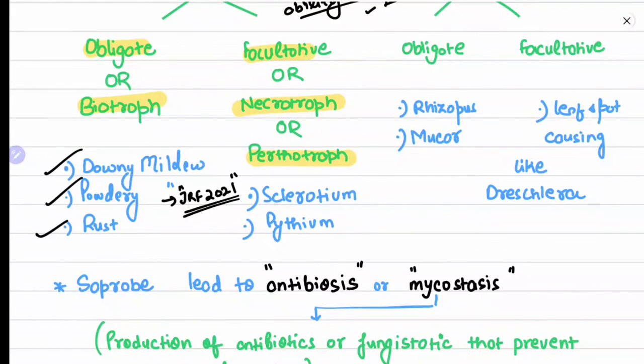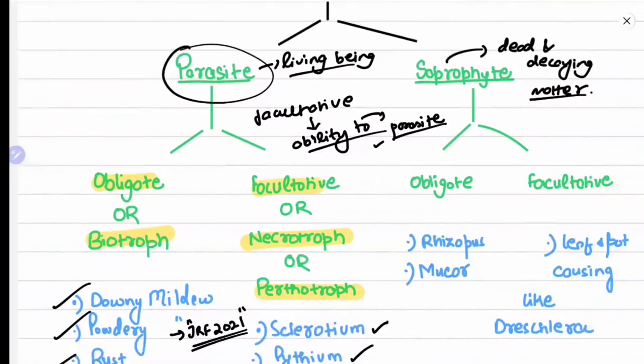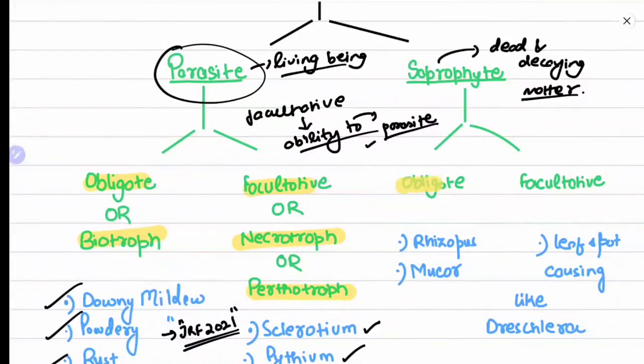For facultative parasites, you will see Sclerotium and Pythium. You have to learn these examples. Now similarly for saprophytes, you will see obligate saprophyte and facultative saprophyte. For obligate saprophytes, Rhizopus and Mucor. Obligate means they are completely dependent on dead and decaying organic matter and they have no other option. So the examples are Rhizopus and Mucor.